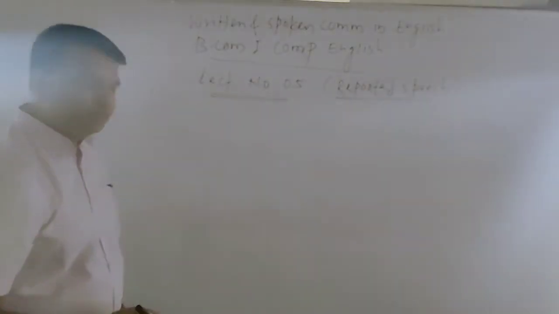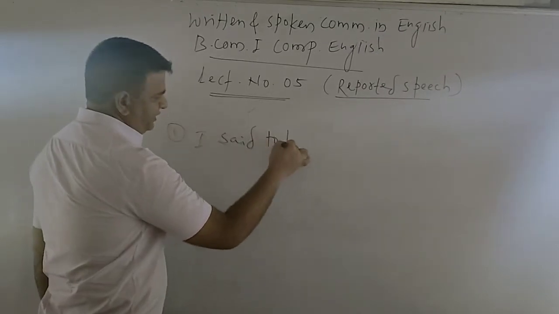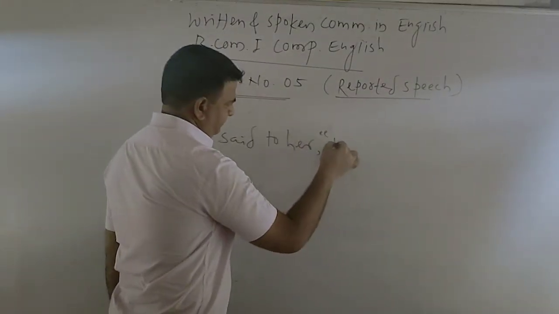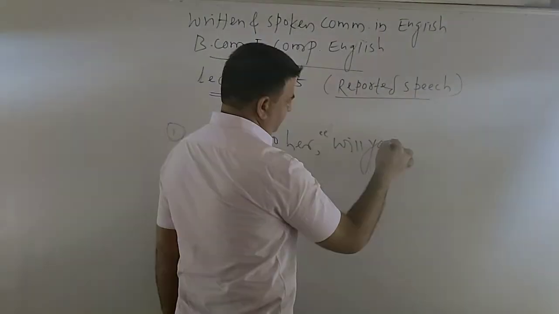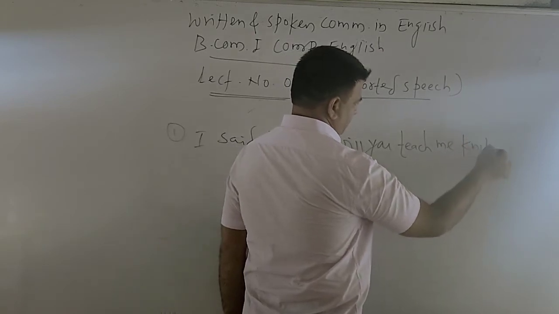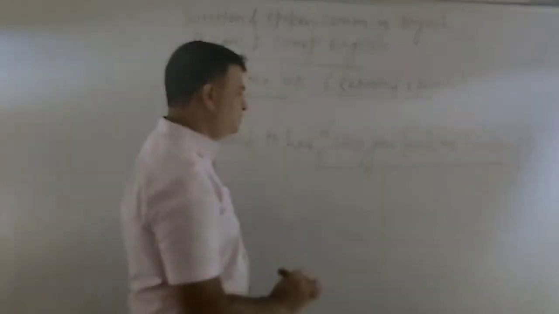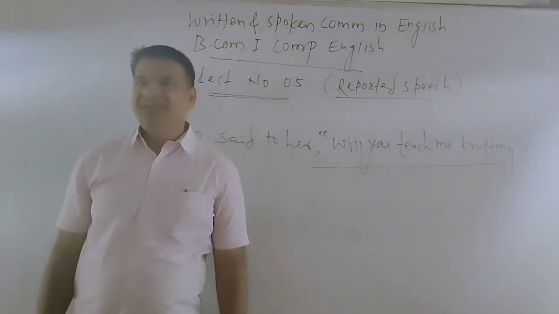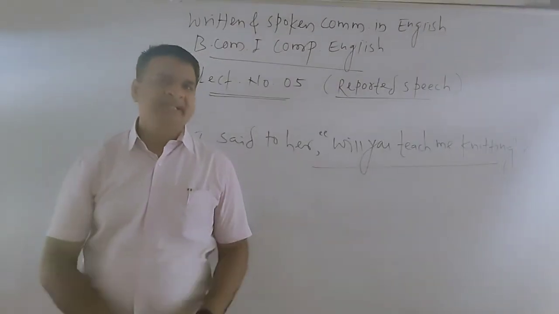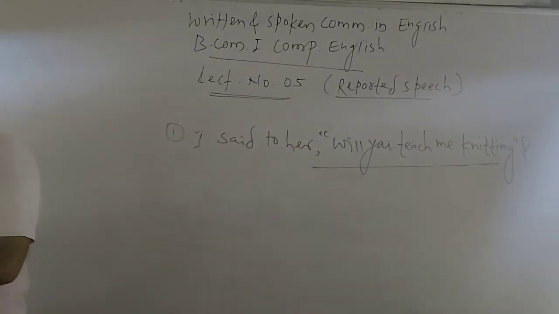One sentence of interrogative type: I said to her, "Will you teach me knitting?" Knitting means making garments with knit. Will you teach me knitting? Again we have a sentence of such type.